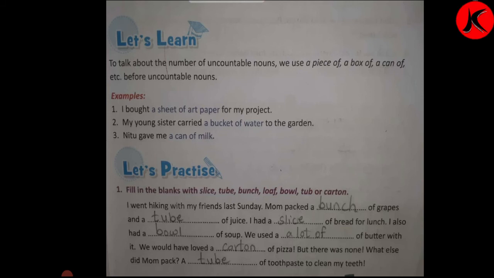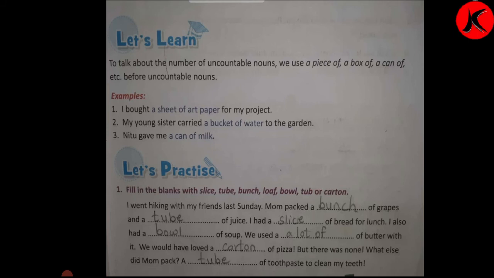We use a piece of, a box of, a can of, etc. before uncountable nouns. I bought a sheet of art paper for my project.